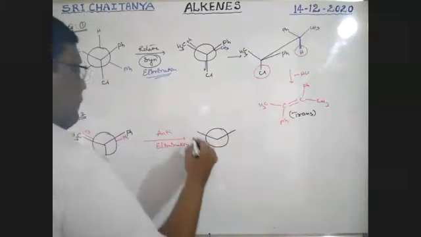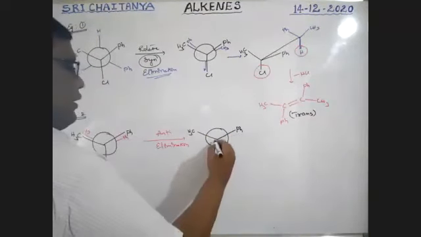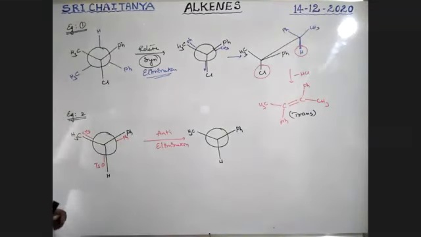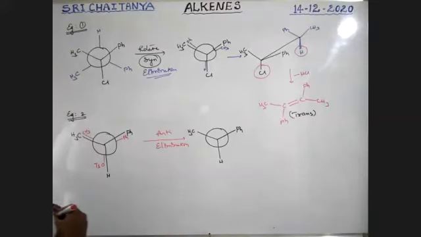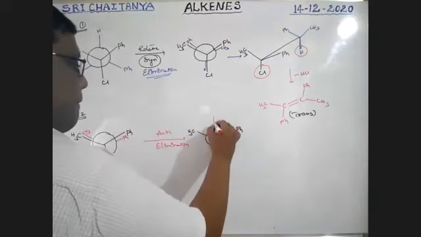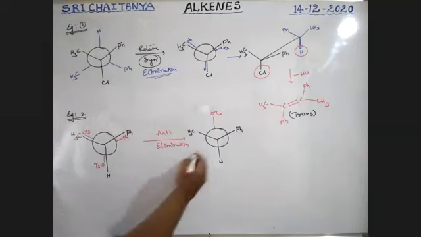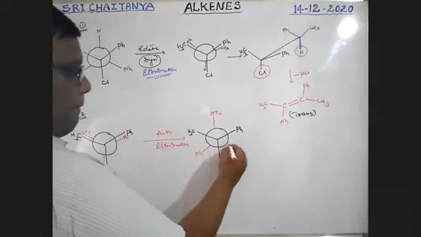This is constant: CH3, Ph, H. The red groups are rotated up to here, which gives it like this: OTs, here Ph, here CH3.